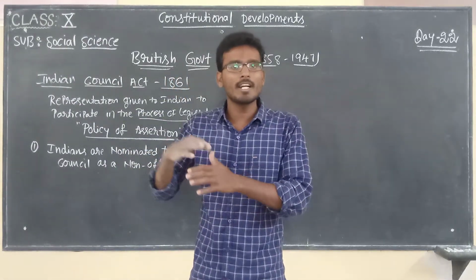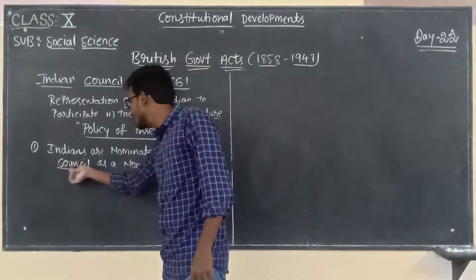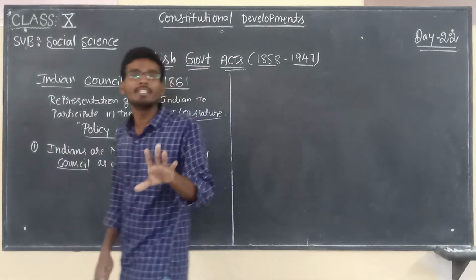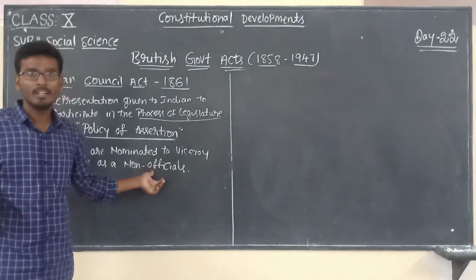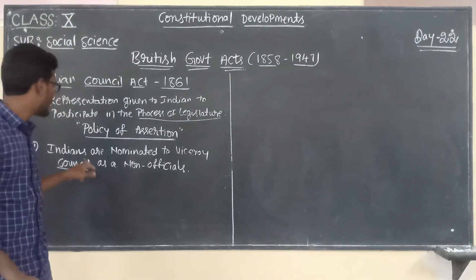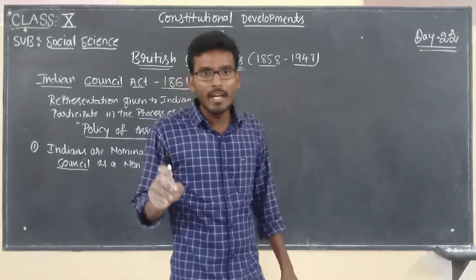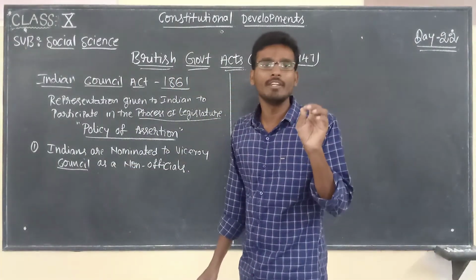The Governor General position changed into Viceroy. Under Viceroy, there is a council. For that council, Indians are nominated, but not officially. They are non-officials, not recognized, not permanent. So the first key point: for the first time, Indians are nominated for the Viceroy Council as non-officials.